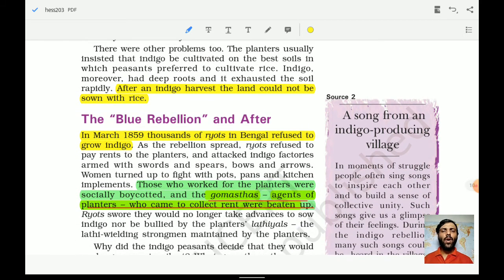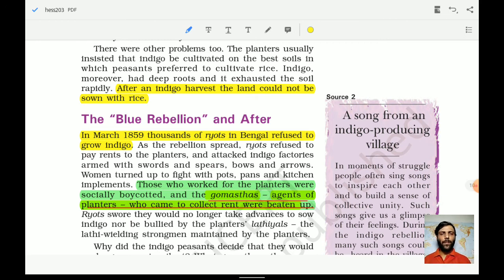After the indigo was harvested, the land could not be sown with rice. So this was the major problem. Now that person will have to suffer, because immediately he or she cannot sow the rice. Now how will they sustain their life? It was a major problem.